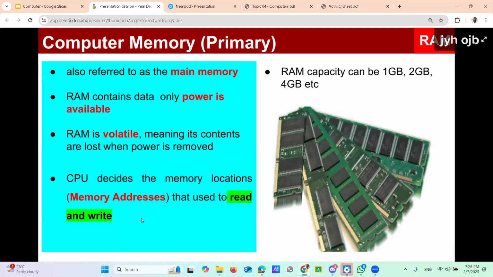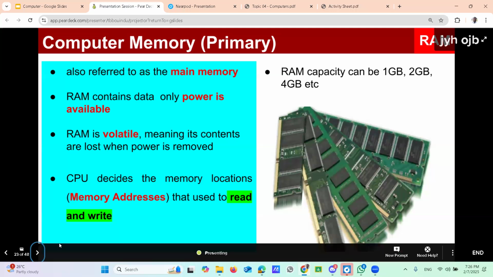Another name for main memory is normally just memory. Sometimes people say memory. Suppose you are going to purchase a computer from a shop and you ask the shop owner, what's the memory of this computer? That means you are asking the RAM size. Some people say main memory, another reference. The exactly correct name is RAM, random access memory.